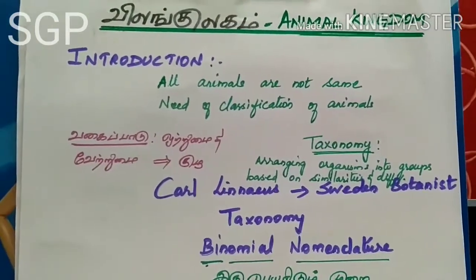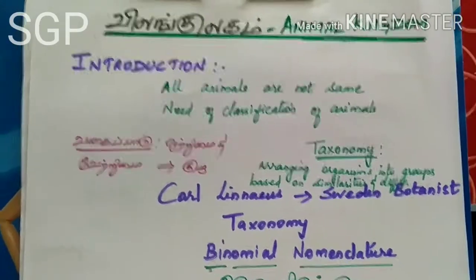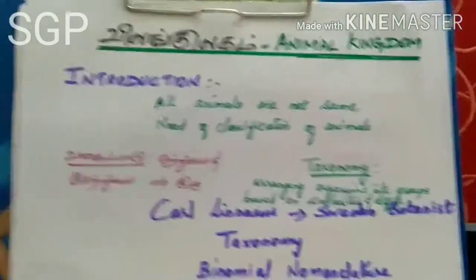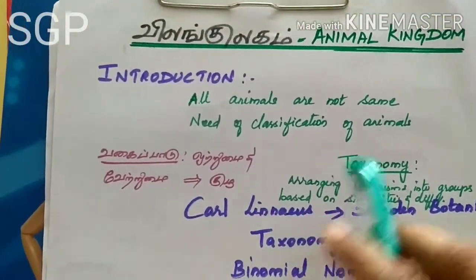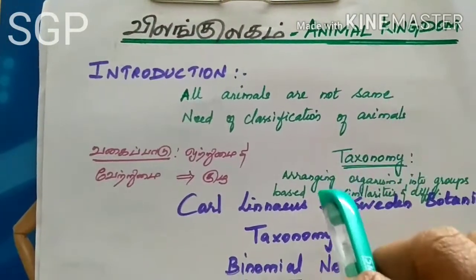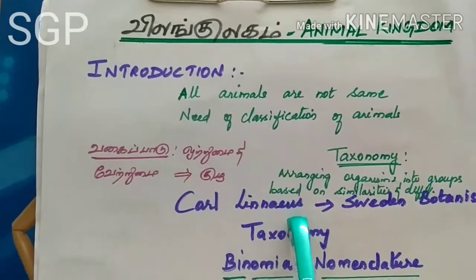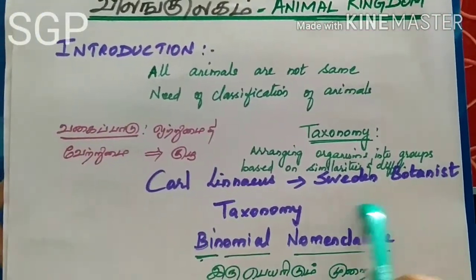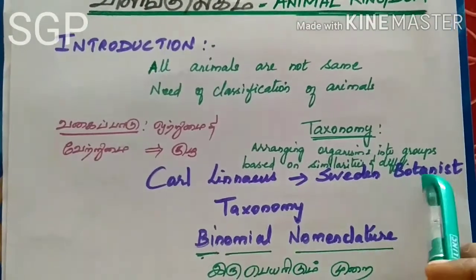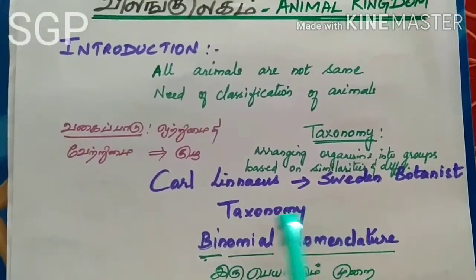For arranging all the organisms into groups, the first step was taken by a Sweden botanist called Carl Linnaeus. He introduced the term taxonomy.